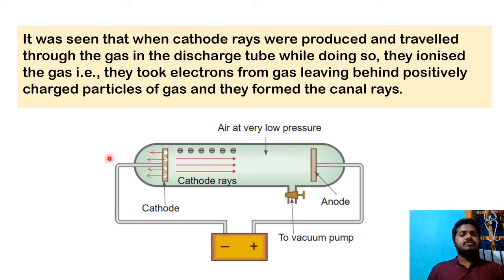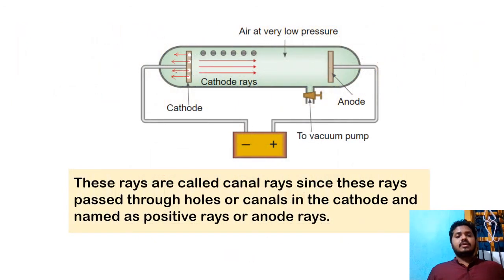Now immediately it travels towards this. So why is it positively charged? Because after the removal of that electron, it becomes a positive charge and it will travel towards the cathode. Therefore it is called a proton. Got it? So here these rays are called canal rays or anode rays, and they pass through the holes, the canals of the cathode, and are named as positive charge, called anode rays or protons.